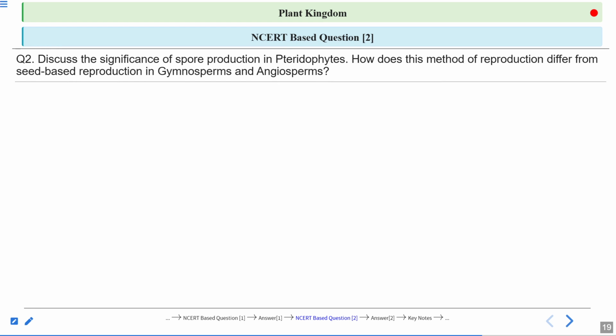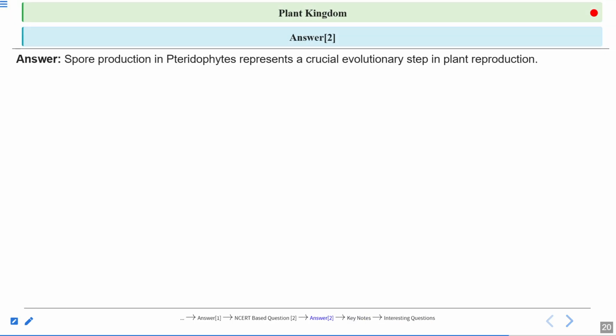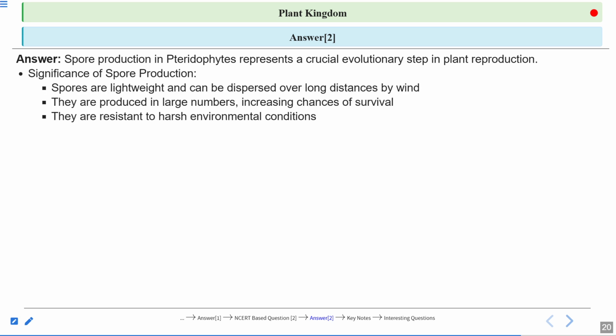Next question. Discuss the significance of spore production in the pteridophytes. How does this method of reproduction differ from the seed-based reproduction in gymnosperms and angiosperms? Let us see the answer. Spore production in pteridophytes represents a crucial evolutionary step in plant reproduction. Spores are lightweight and can be dispersed over long distances by wind. They are produced in large numbers, increasing the chance of survival, and they are resistant to harsh environmental conditions.